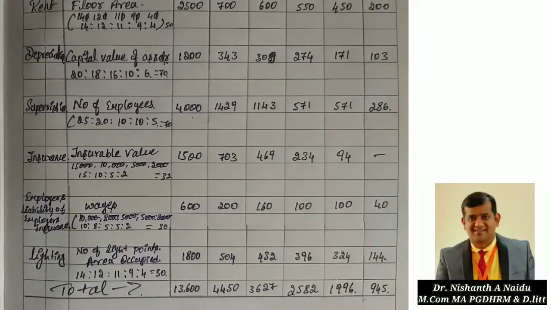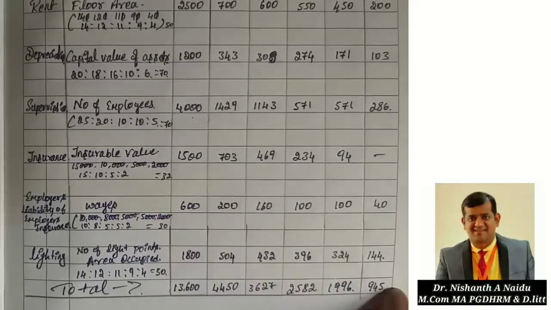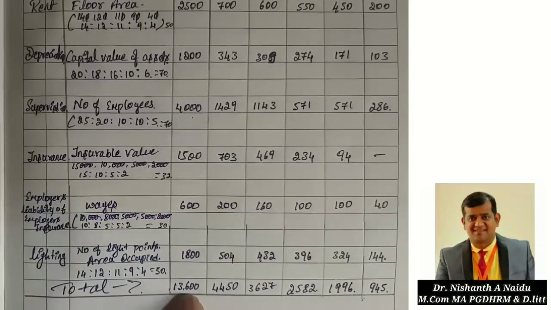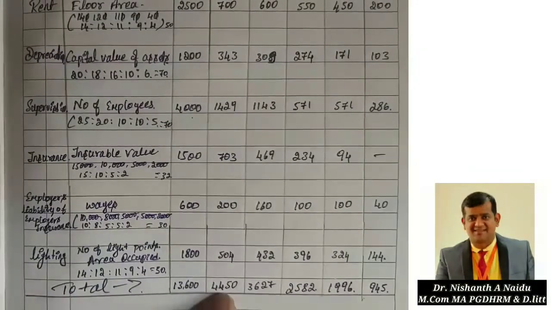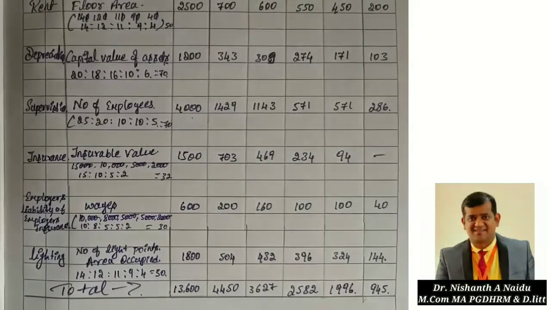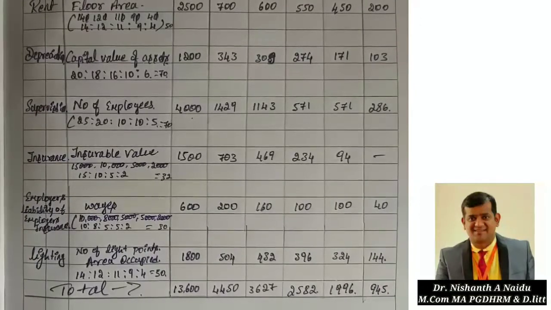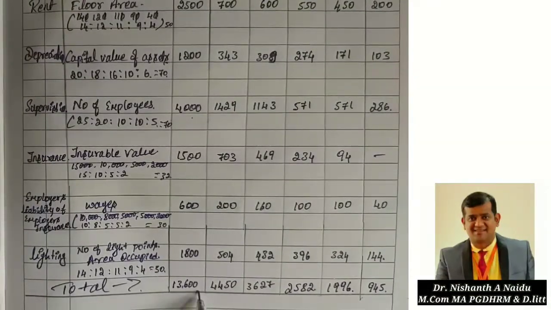Now you have to check whether the solution you have done is correct or wrong. Now total all these P, N, R, S, T totals, and that should match this one. 4450 plus 3627 plus 2582 plus 1996 plus 945. 13,600 exactly I got.